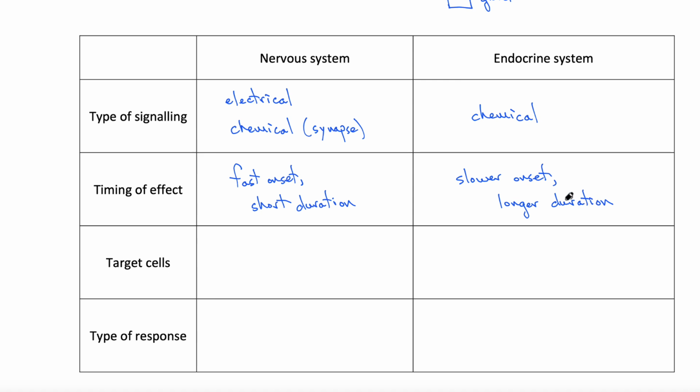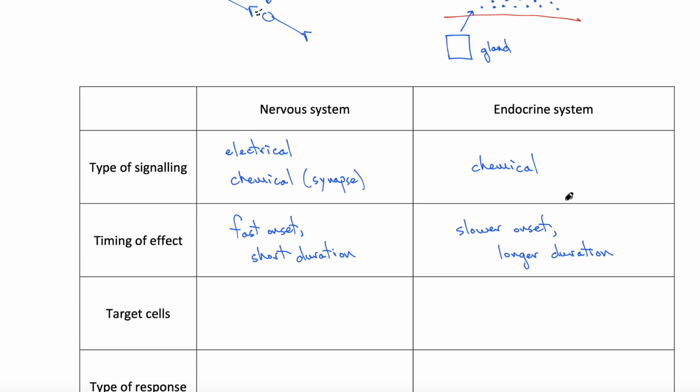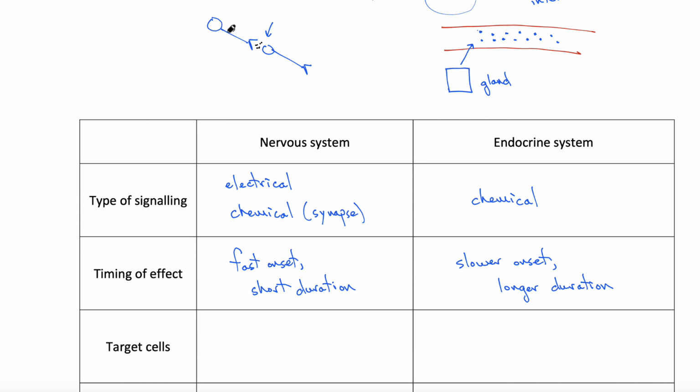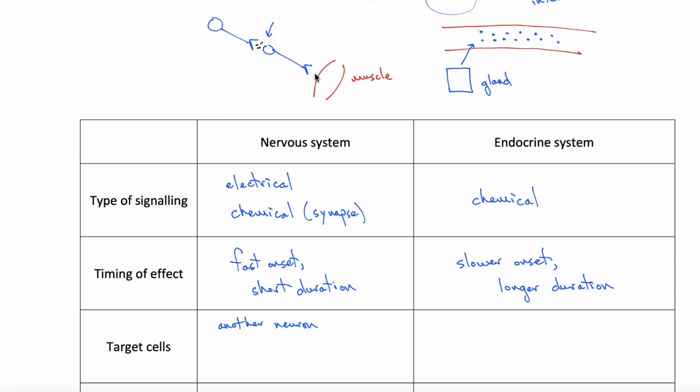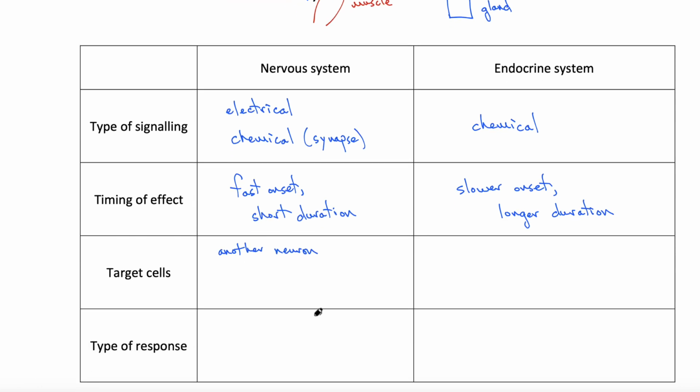Now let's look at the target cells for each of these systems signaling. In the nervous system, you can see that, of course, a neuron can synapse onto another neuron. So the first kind of target cell in the nervous system could be another neuron. But we can also have a muscle cell here at the end of the pathway. And muscles are stimulated to contract by the release of neurotransmitter from this last neuron. This last neuron would be called a motor neuron. So one of the target cells of nervous system signaling can be another neuron, and one can be muscle.